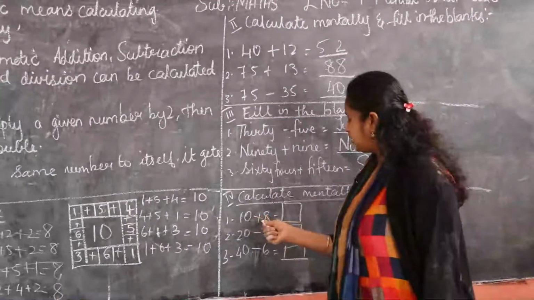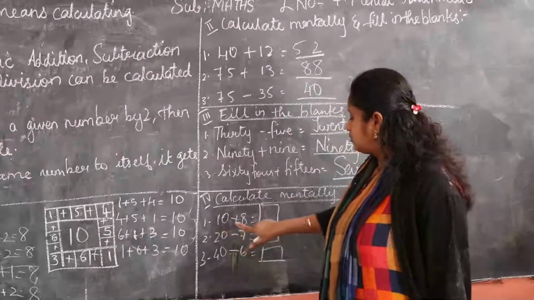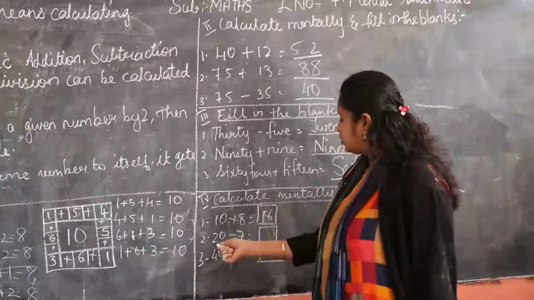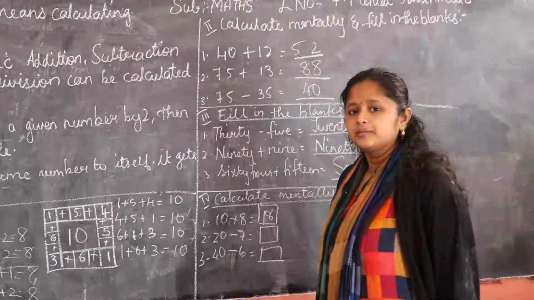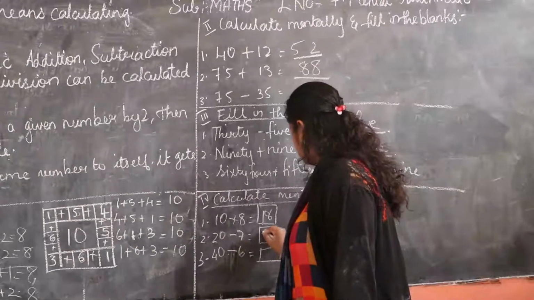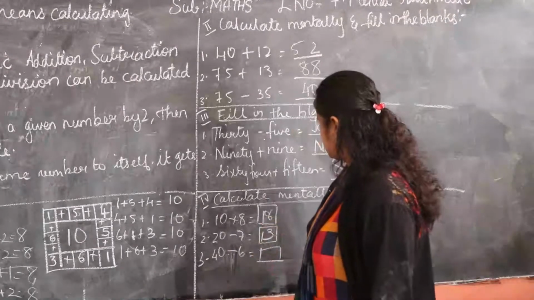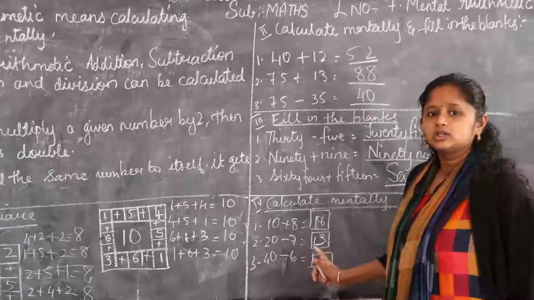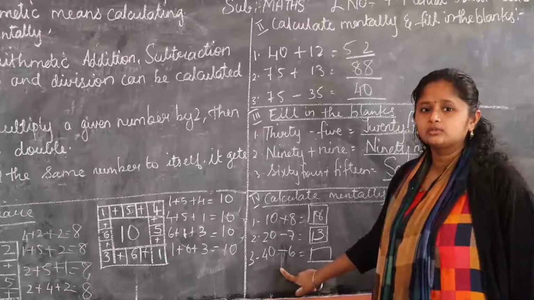Next 10 plus 8. So you have to add it. 10 plus 8 is how much, children? 18. Okay. Next 20 minus 7 is how much, children? 20 minus 7 is how much? Children, 13. So 40 minus 6 is how much?